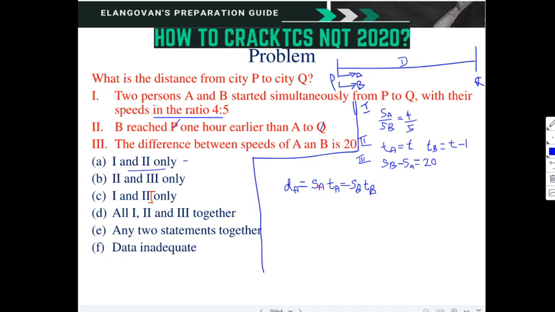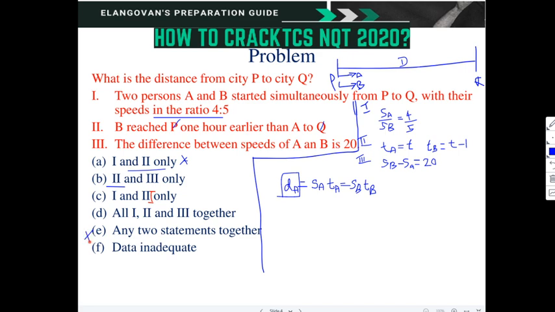So here this is T minus 1. So finally we cannot find out T also. So we need either distance A or distance B. So with 1 and 2 it is not possible. So this option is ruled out. We cannot have this. Next, since this is ruled out, this is also ruled out.